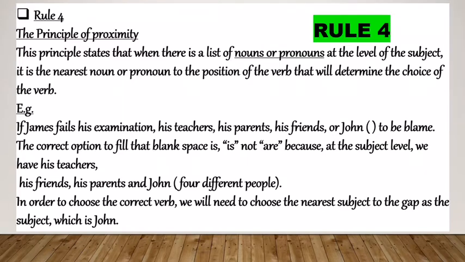So there are four different people. In order to choose the correct verb, we will need to choose the nearest subject to the gap as the subject, which is John. So the nearest subject next to the blank space is John. So we use is, not are. This is the principle of proximity.